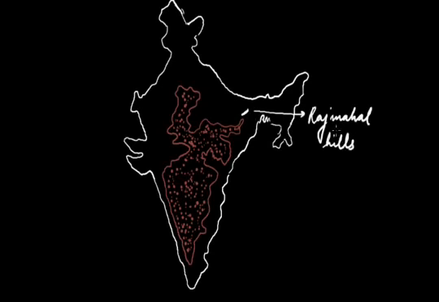In the north are the Aravallis, the Vindhyachal and the Rajmahal Hills. On its eastern and western sides, it is represented by the Eastern Ghats and the Western Ghats; you can locate the Western Ghats marked in green color.